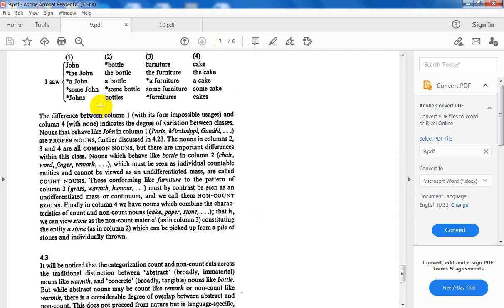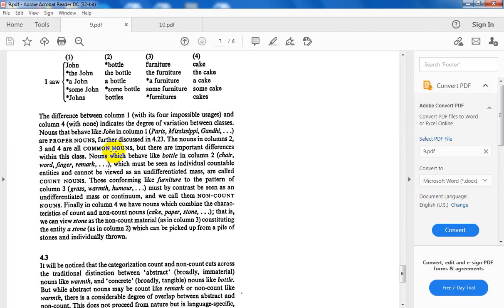The second class, they are called what? The nouns in columns 2, 3 and 4, they are all common nouns. So all in all, nouns are classified into proper nouns and common nouns. Common nouns are classified into what? Into 3 classes: count, non-count, and mass nouns.